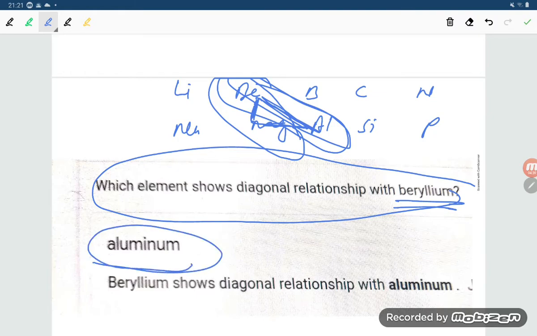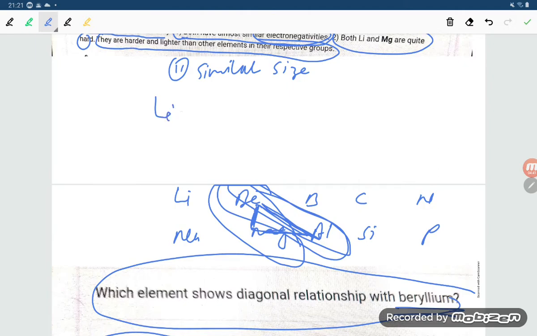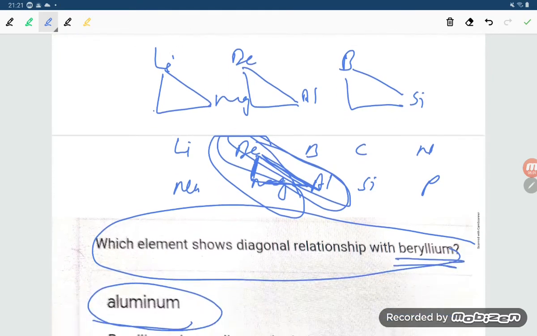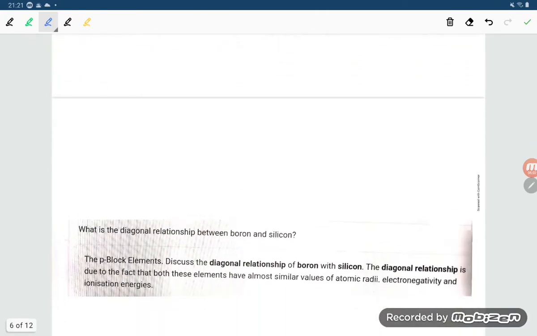Lithium is with magnesium, student. No, lithium, magnesium. So lithium is diagonally related to magnesium, or beryllium is diagonally related to aluminum. Okay, and boron is diagonally related to silicon. Okay, so like this they are diagonally related to each other, student, in the properties. So the correct option is option number 1.